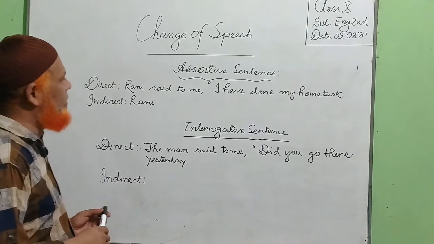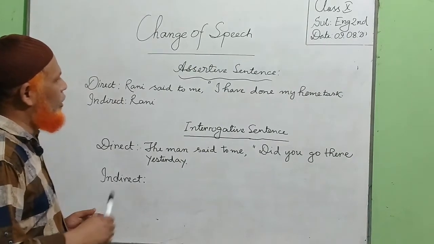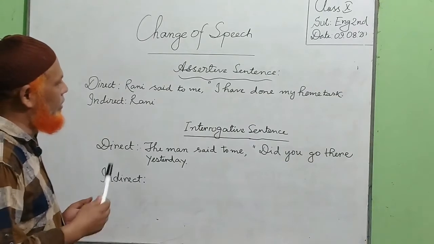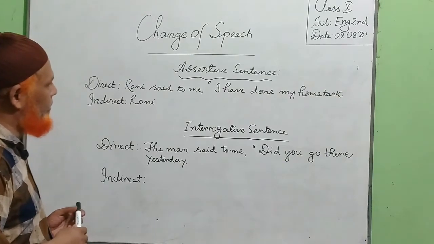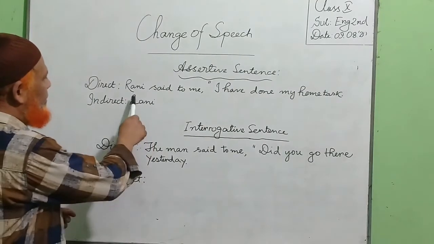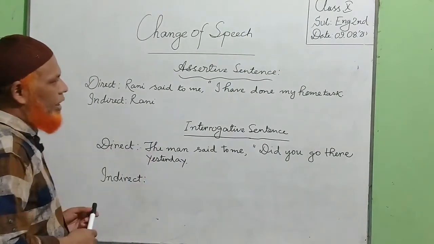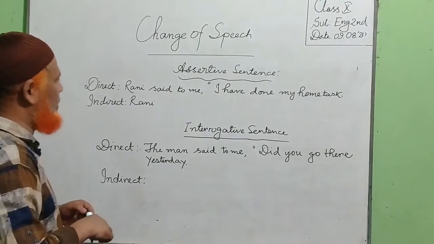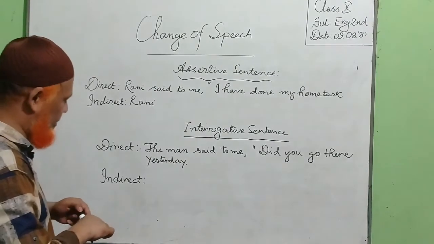Dear learners, for your better understanding, now I am giving some examples of various sentences. Here, Rani said to me, I have done my home task. We have to change this direct speech into indirect speech.